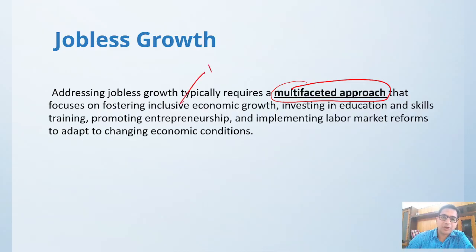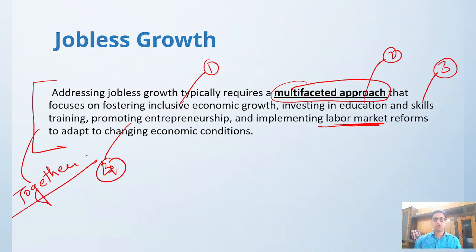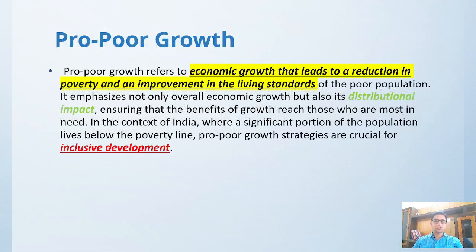First of all, inclusive economic growth, investing in education, spending on present time skills, promotion activities by the government, labor market reforms. So all these should work together in order to convert jobless growth into job giving growth. Got it? Now we are moving into the next topic.